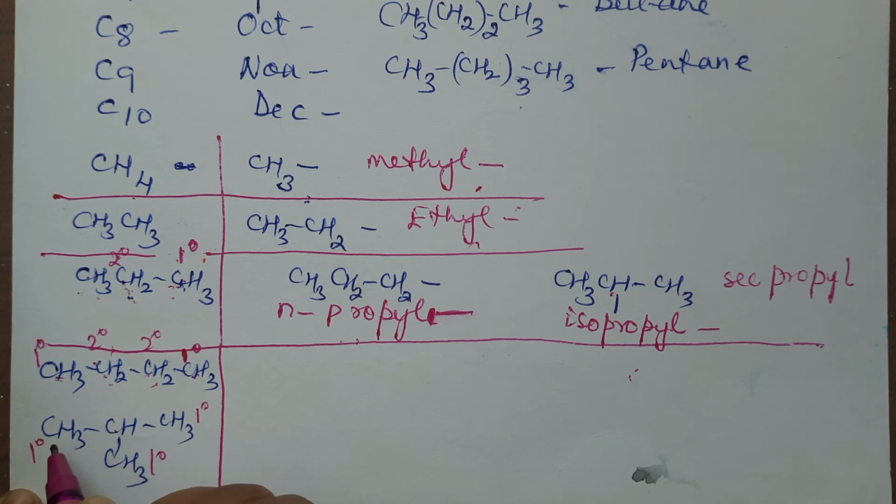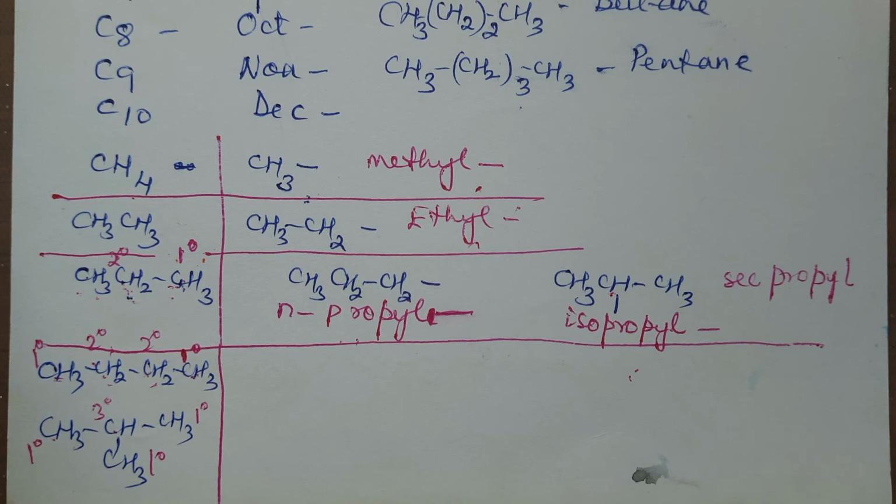This one is linked to 3 carbon atoms, so this is tertiary carbon atom. Primary is linked to 1 carbon atom and is always the terminal one. Secondary is linked to 2, tertiary is linked to 3, quaternary will be linked to 4. But in this you will not have that radical.